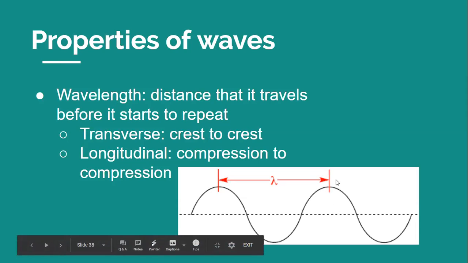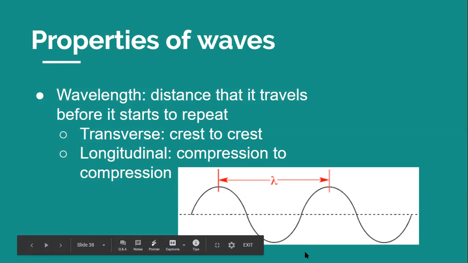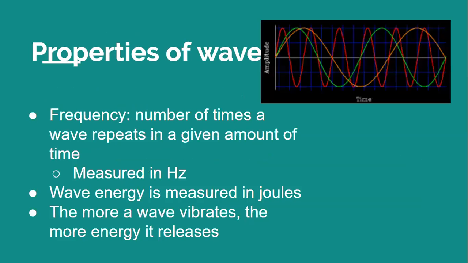Okay, so you could measure the wavelength like we've already said, from crest to crest. You can also measure the wavelength from trough to trough. You just have to measure from the same point on two consecutive waves, or on the same wave, sorry. So longitudinal will be compression to compression. Remember, if you're looking at a slinky, anytime the slinky is very close together, that is a compression, and you measure from that to the next one, and that would be your wavelength.